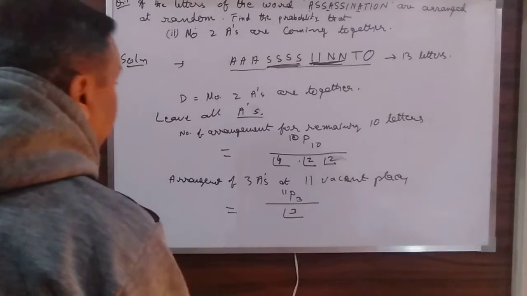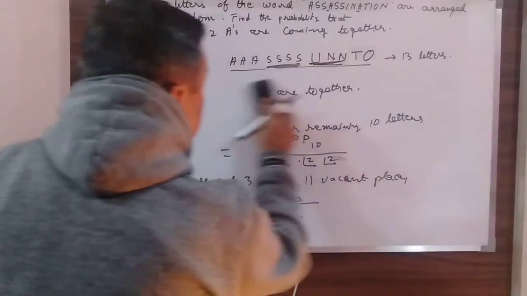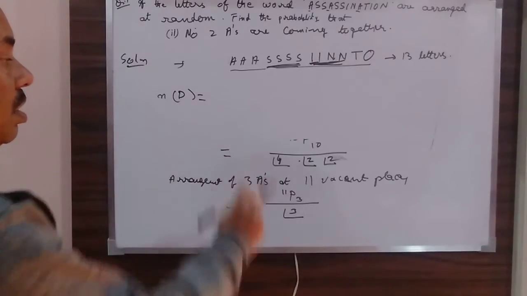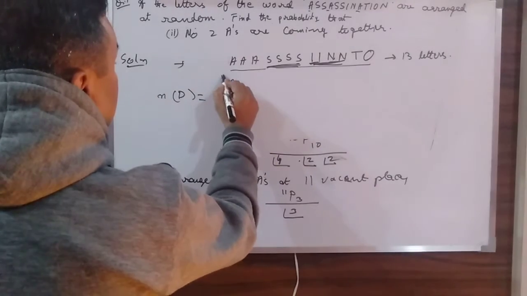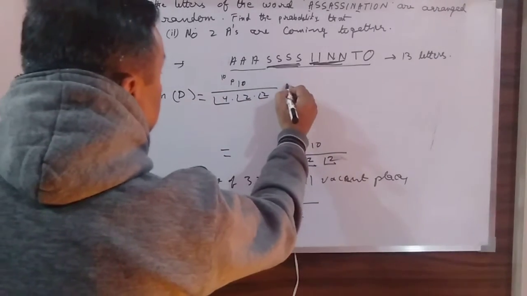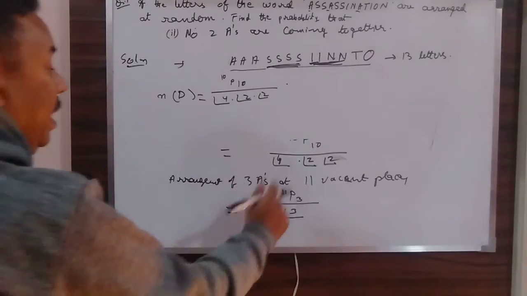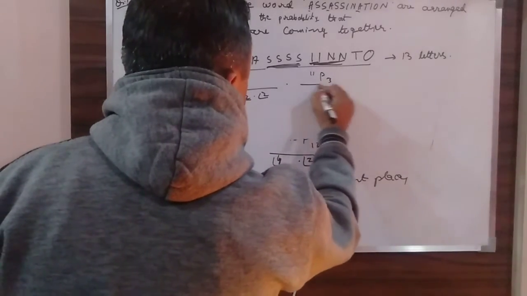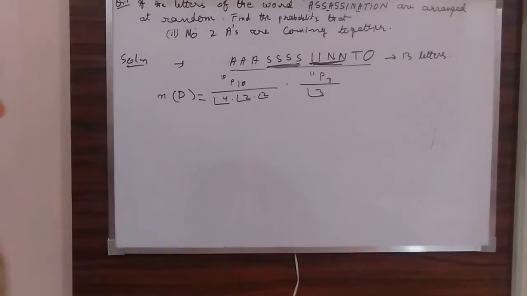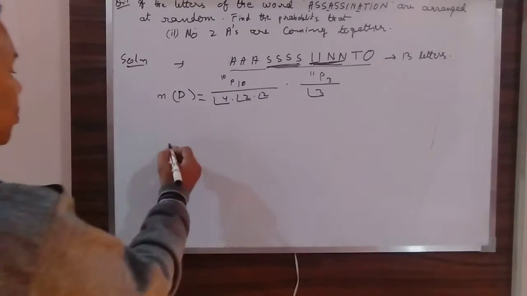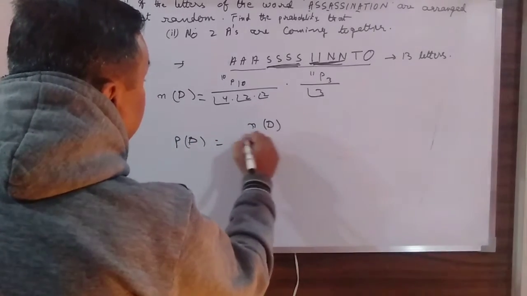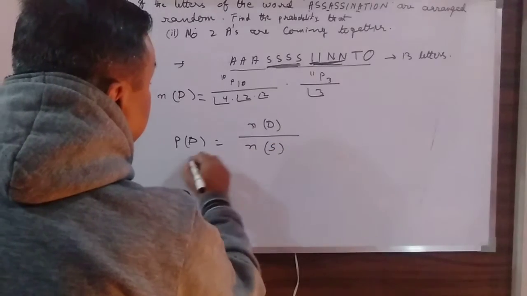My ND will be first this arrangement, 10P10 divided by factorial 4 into factorial 2 into factorial 2, multiplied by the arrangement of the three A's, that is 11P3 divided by factorial 3. And as usual, the probability of D will be just N of D divided by N of S.